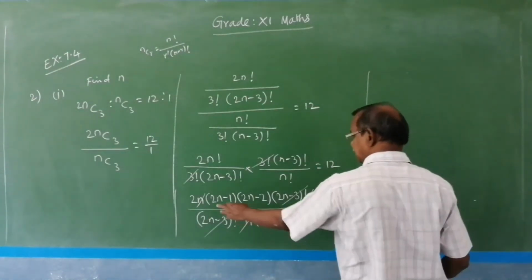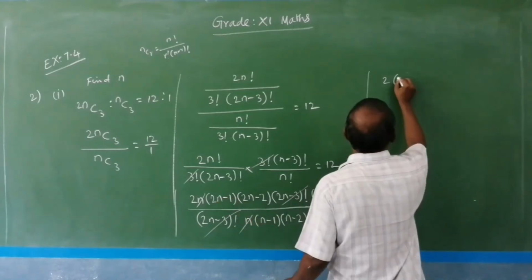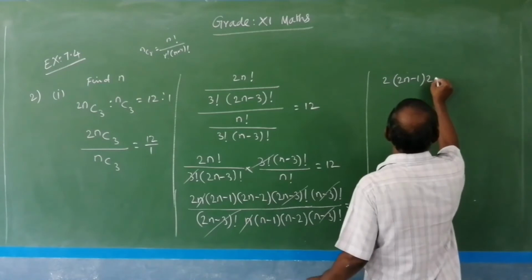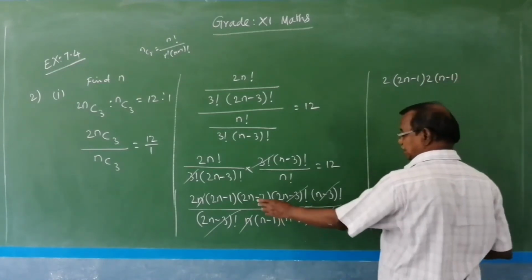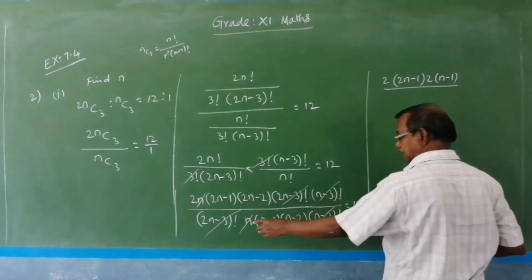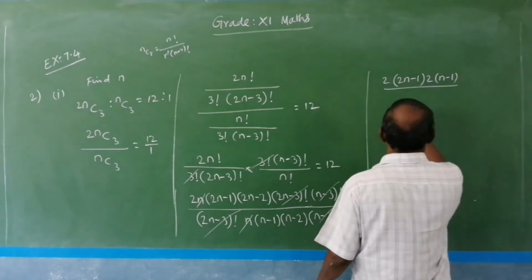The remaining elements are 2 into 2n minus 1 into 2n minus 2, that is 2 into n minus 2, that is all. In the denominator we have only n minus 1 into n minus 2 only.